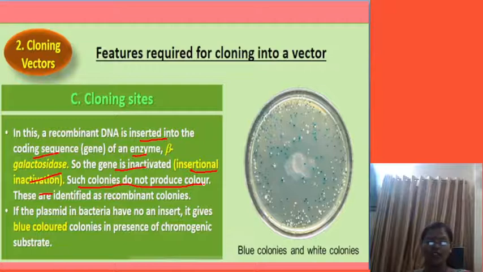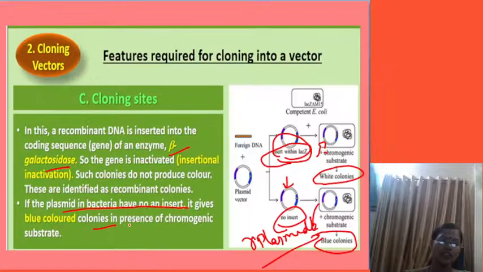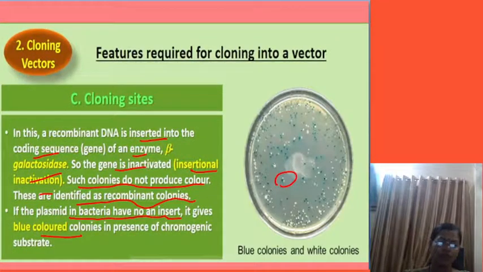If the beta galactosidase is not inserted, it shows blue color normally. So this is the blue and the white colony, and the white one consists of the recombinant plasmid. Okay, next.